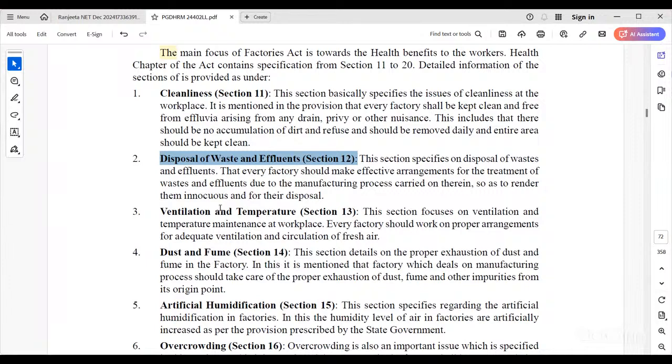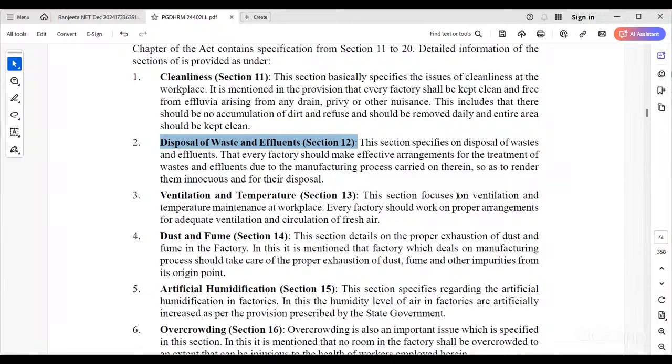We have seen some incidents at the Srisailam power generation project in Telangana, where there were ventilation and temperature problems. The factory should make proper arrangements for adequate ventilation and circulation of fresh air.